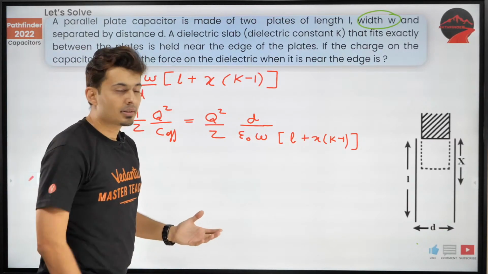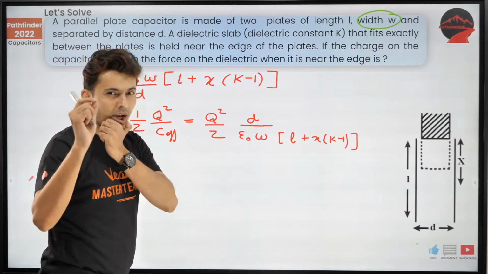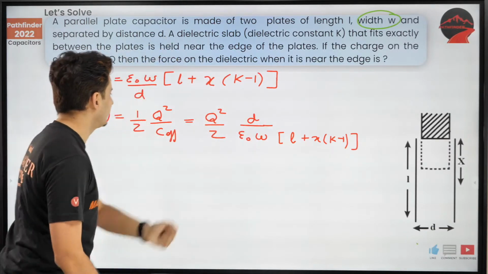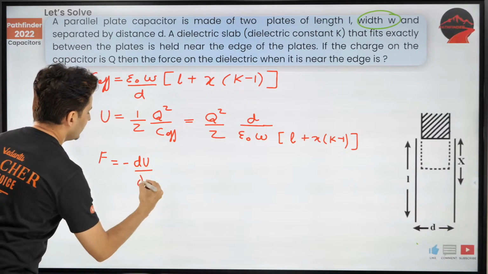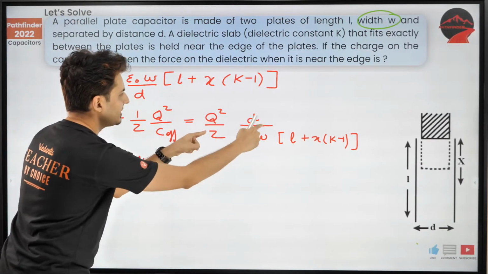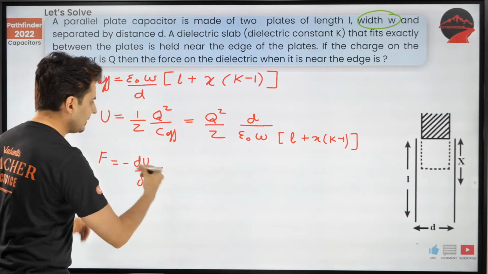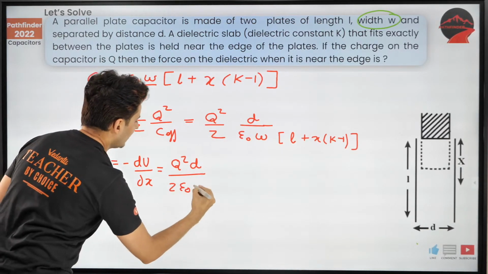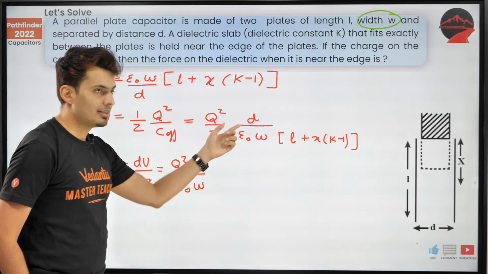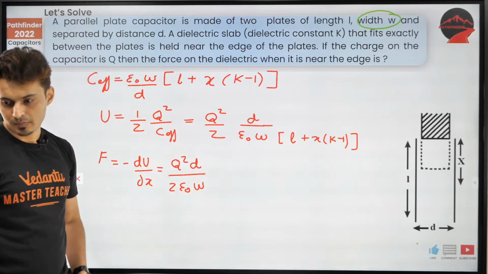Oh, we need force. And force is the derivative of this. Force is negative dU by dx. These are constants, just throw them outside the derivative. Q square d by 2 epsilon naught w. Yes, that's the constant. Throw them out.